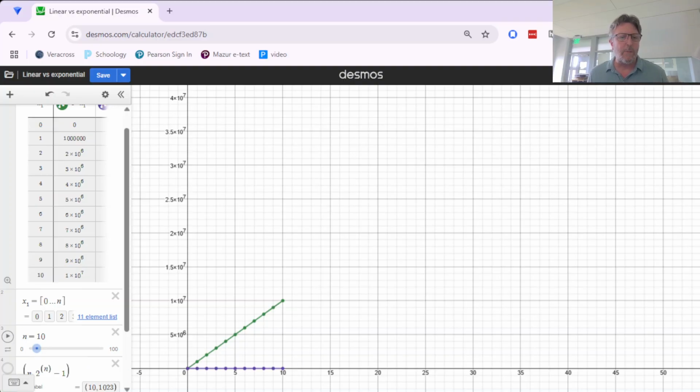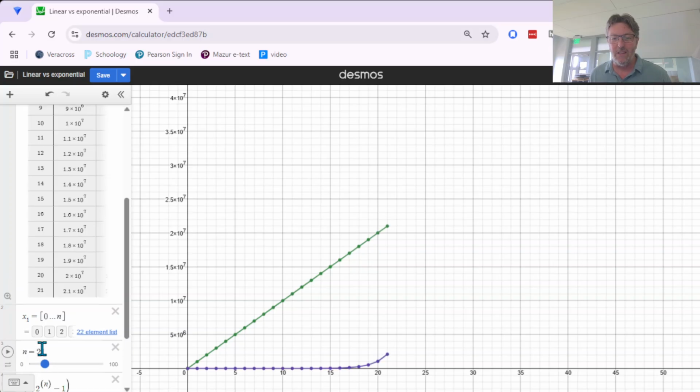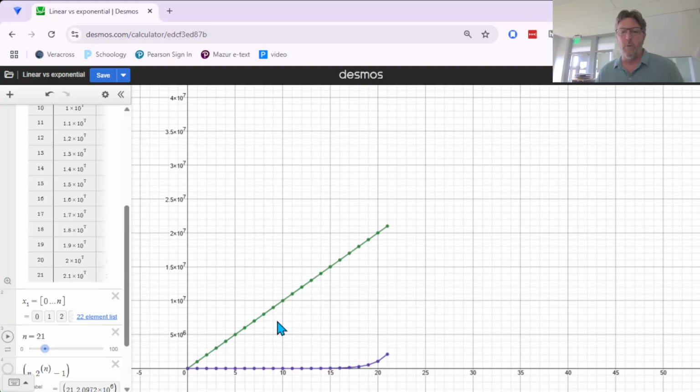Okay, so let's keep going. We're going to increase the number of years, and we're going to go up to 20, and we finally start to see some movement in this purple one. So the green one is still increasing by 1 million each year, and the purple one finally budges off that bottom line. Down there, it's at 26,000 total after 17 years, 52,000 after 18 years, after 19 years, sorry. And then after 20 years, it's finally up to 1 million total, where the other plan is at 20 million.